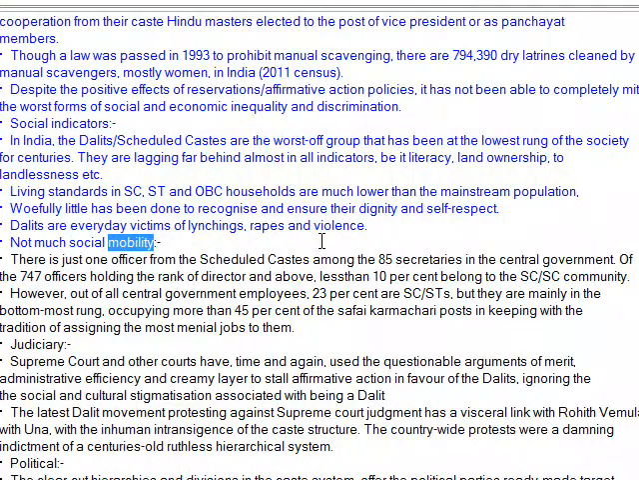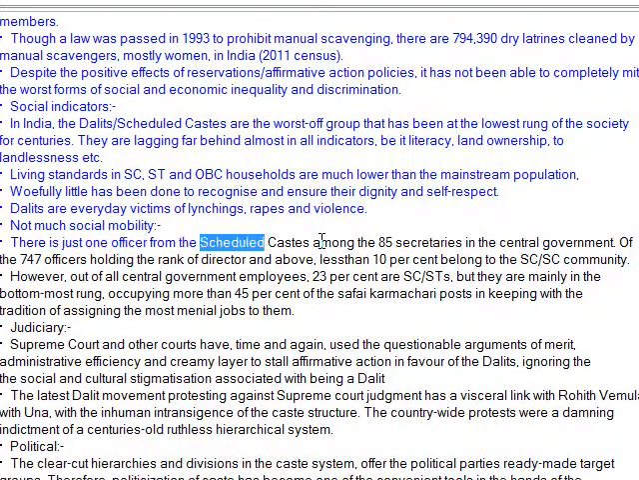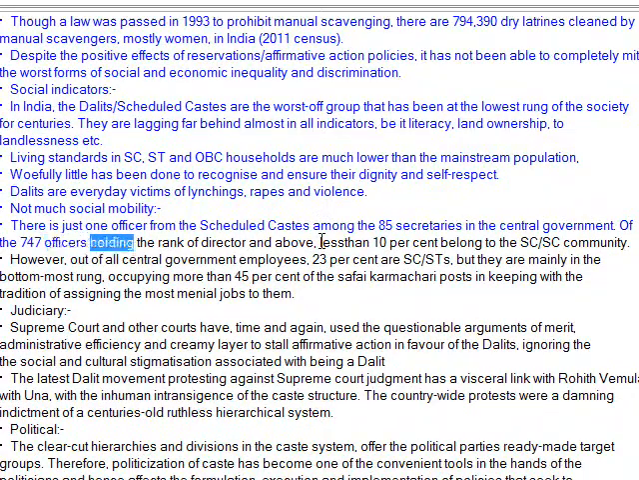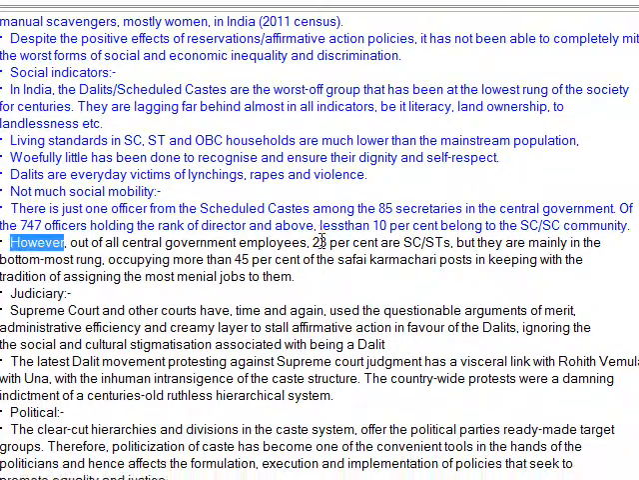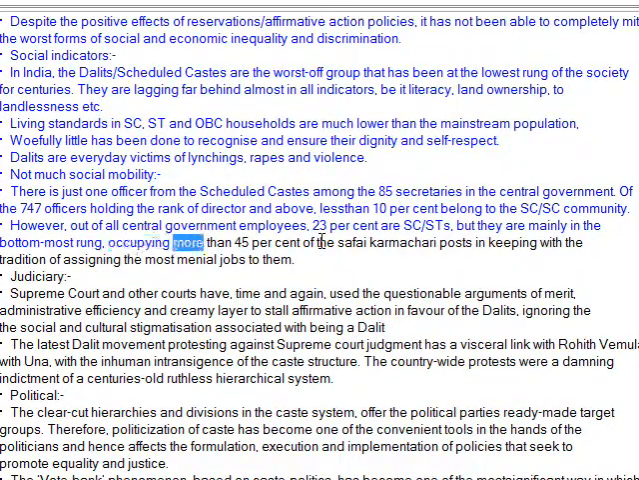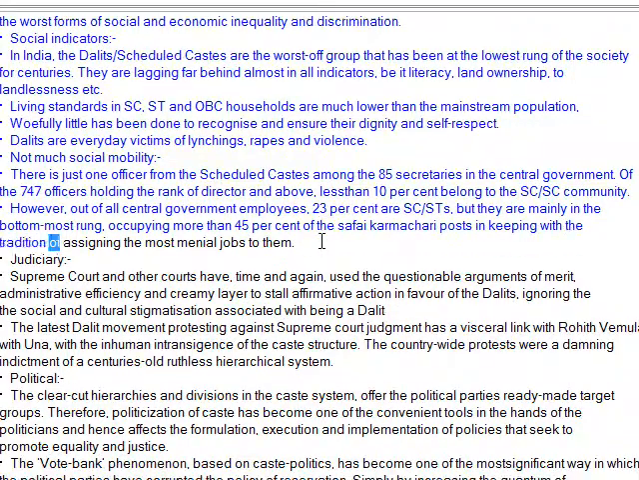Not much social mobility. There is just one officer from the Scheduled Castes among the 85 secretaries in the central government. Of the 747 officers holding the rank of director and above, less than 10% belong to the SC/ST community. However, out of all central government employees, 23% are SC/STs, but they are mainly in the bottommost rung, occupying more than 45% of say, pharmacy posts, in keeping with the tradition of assigning the most menial jobs to them.